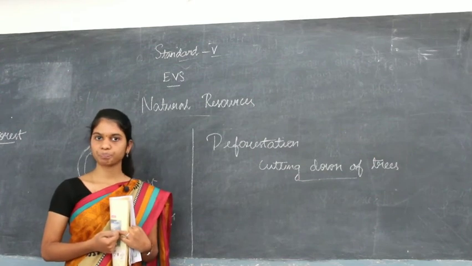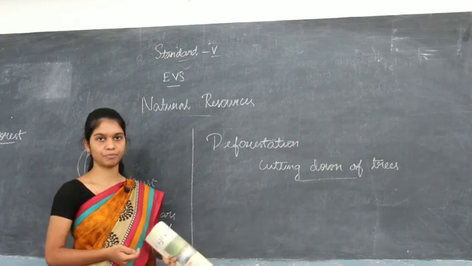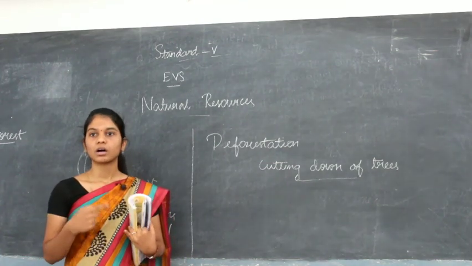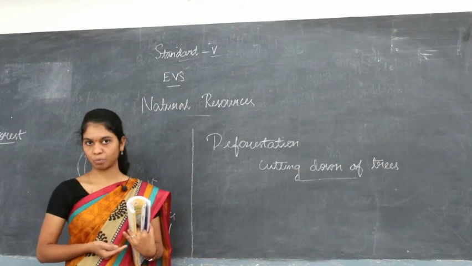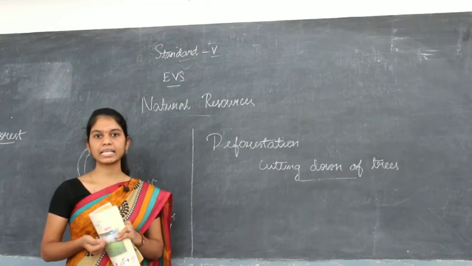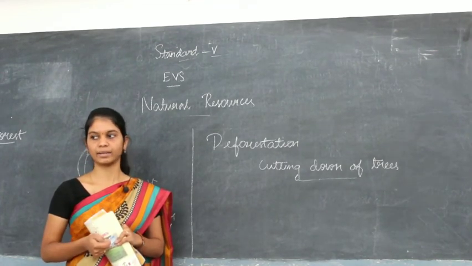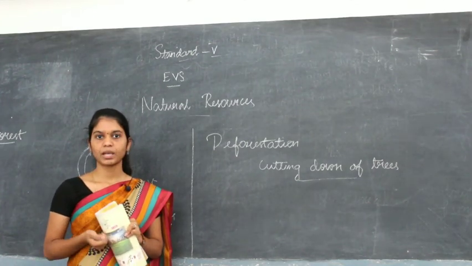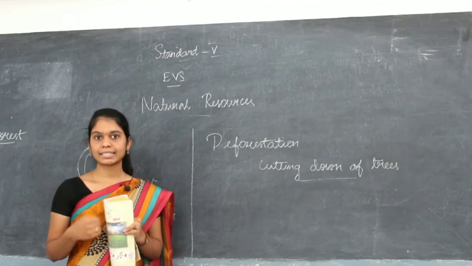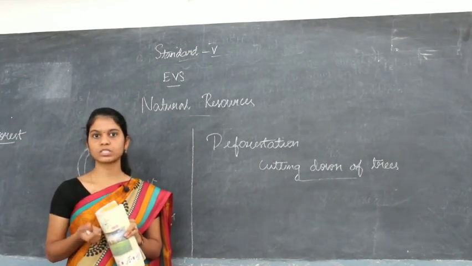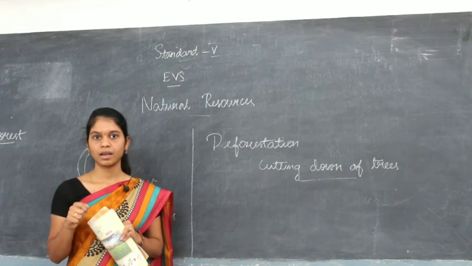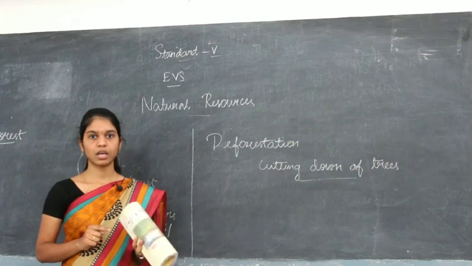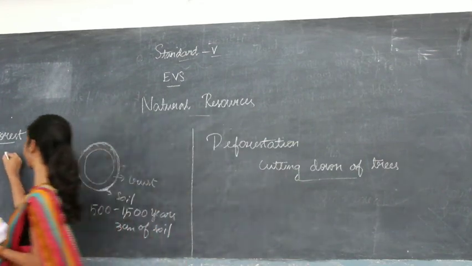And what should we do? In order to reduce the deforestation, we start planting more trees. If we plant more trees, what will happen is, trees will give you oxygen. You know, right? Trees give us oxygen. When trees give you oxygen, it also attracts the rain. Okay, the rainy clouds will come and pour rain where the trees are more. So if you plant more trees, you will also get these things: food,